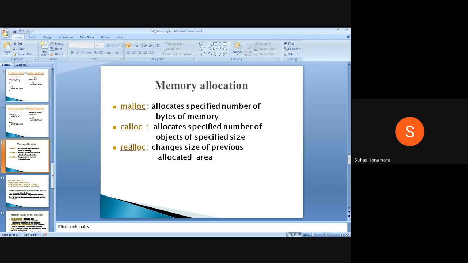Malloc, calloc and realloc. So what is the difference between malloc and calloc? Malloc and calloc, any difference? The number of parameters passed is different. Yes, okay. In malloc we directly give how many bytes of memory to allocate. In calloc we give the number of variables, comma, then each variable's size, so it multiplies those two numbers and allocates the overall size. Other than this, is there any other difference?